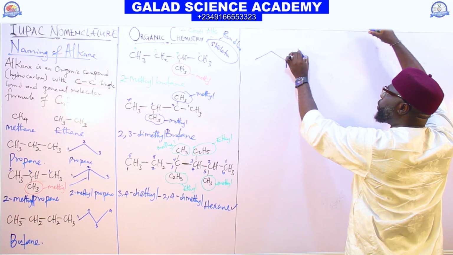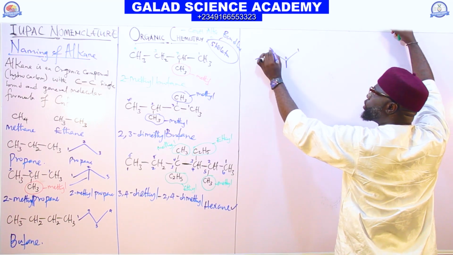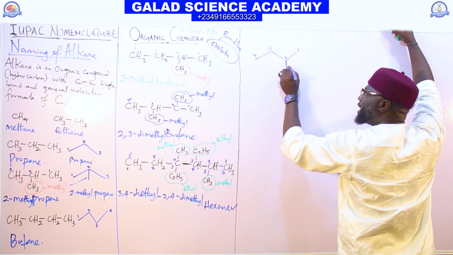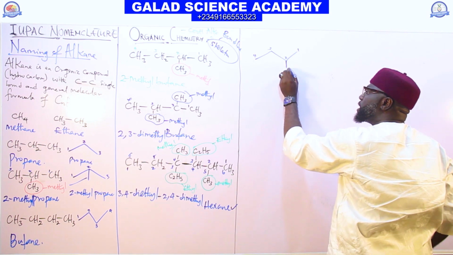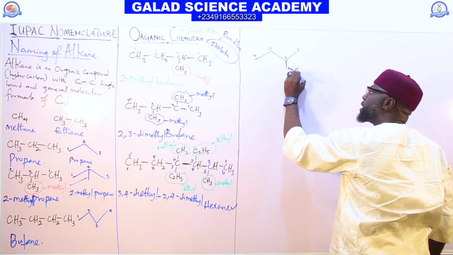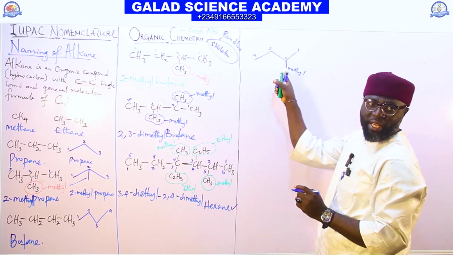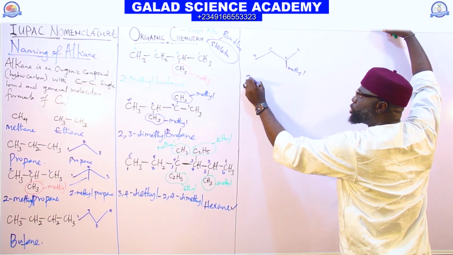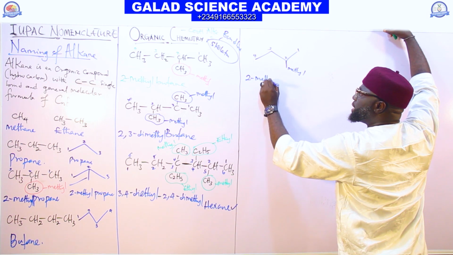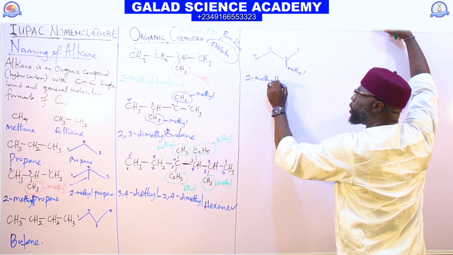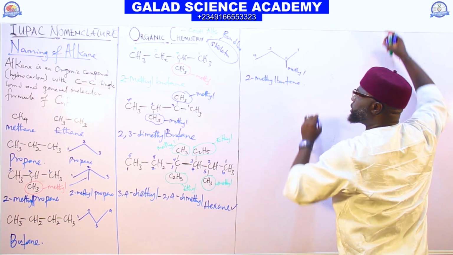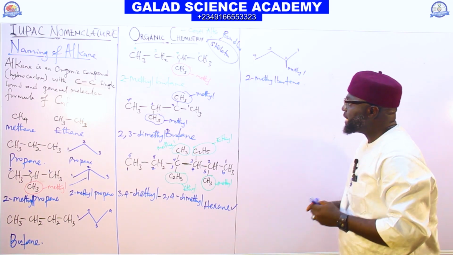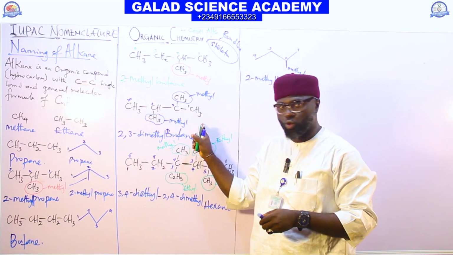This line you have here is methyl. So by naming it, it gives you 2-methylbutane.